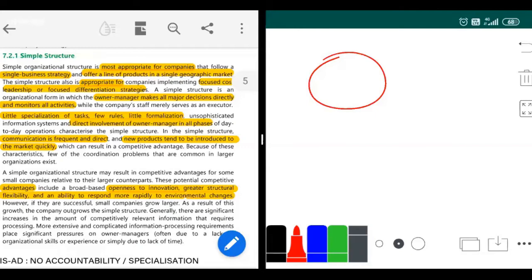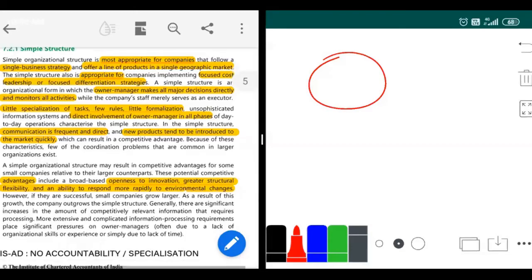Okay. Then direct involvement will be there of the owner or manager, whoever is there, in all the phases of the activity. And the communication is very frequent. If I am sitting in the shop, the employee will be next to me only. Frequently, we can gossip and we can communicate. So communication is frequent and direct. New products, if I want a new type of sari, okay, now I was only selling Banaras sari, I want to bring in a silk sari in the market, then new products easily I can introduce because all the decision making is with me only. At night if I think tomorrow I should sell silk saris, the next day I'll sell my silk saris.